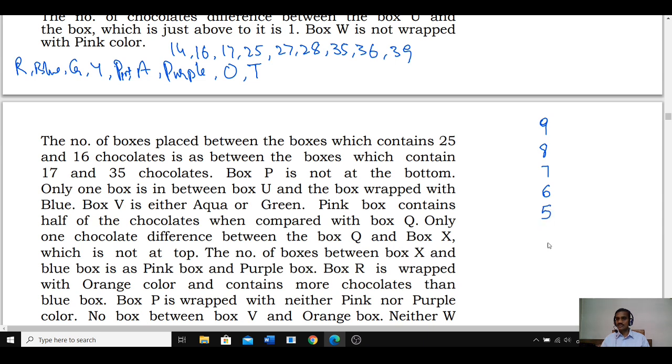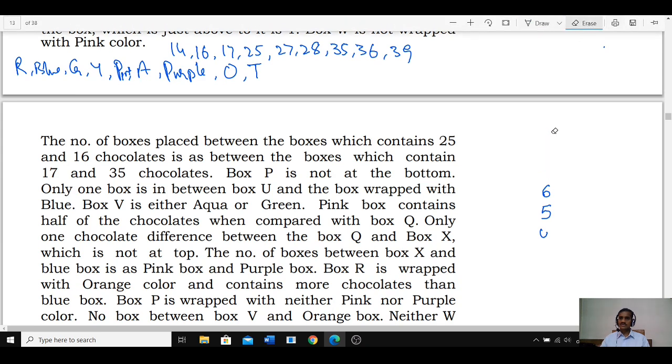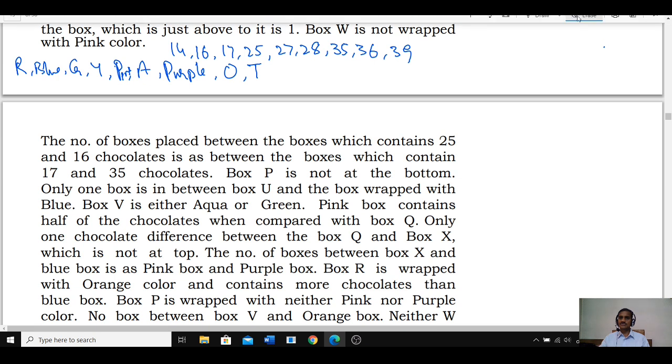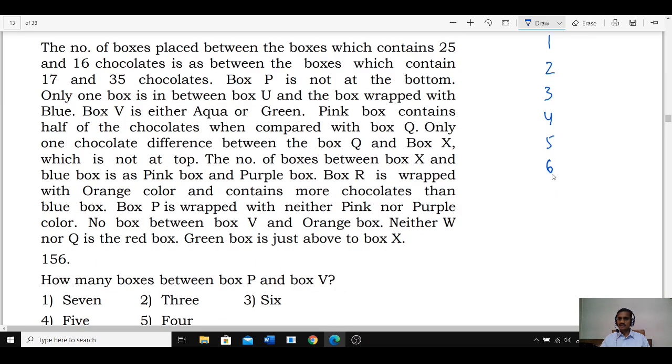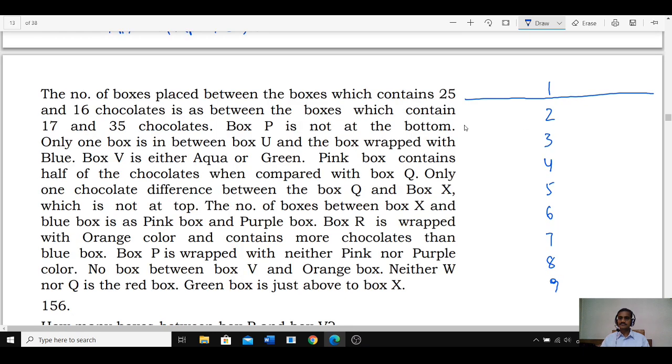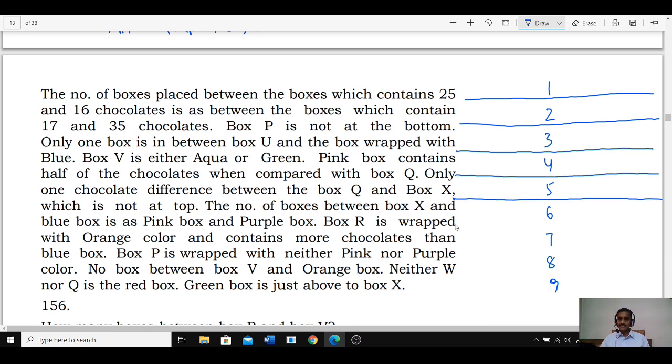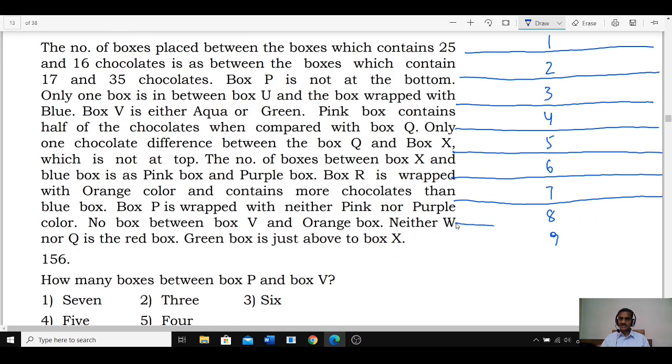Unless and otherwise a position is given, 9 8 7 6 5 4 3. It is not a floor arrangement, right? Floor arrangement కాదు కాబట్టి మనకి 1 2 3 4 రాసేసుకోవచ్చు, ఇంకా కన్ఫ్యూజన్ కూడా ఉండదు in the ascending order. Okay, 1 2 3 4 5 6 7 8 9, so all together 9 boxes are there, and these 9 boxes are stacked one above the other, 9 different positions, and each box is wrapped with different colors, and at the same time each box is having different number of chocolates.